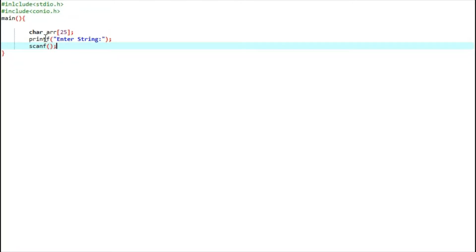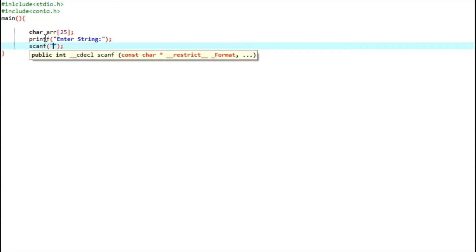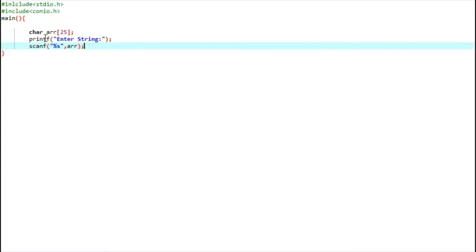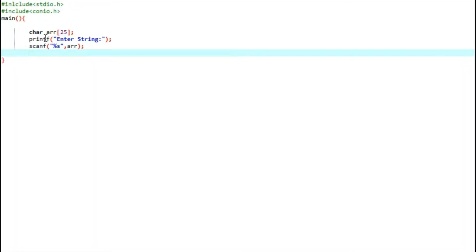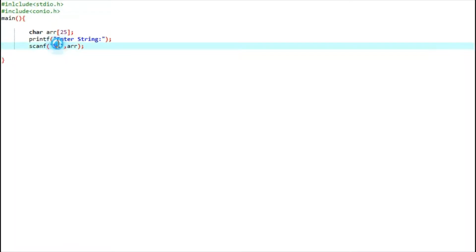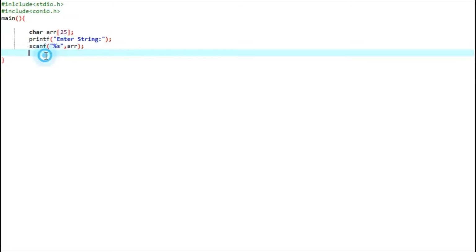scanf. %s is the format specifier for a string. Here we are not going to give the & operator, remember it.